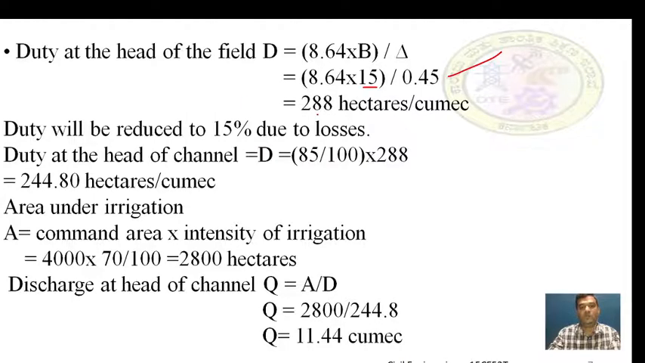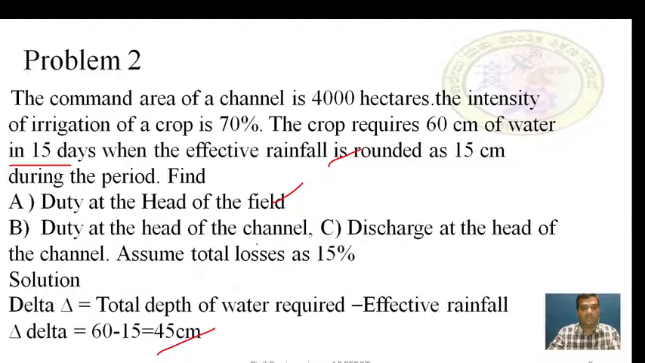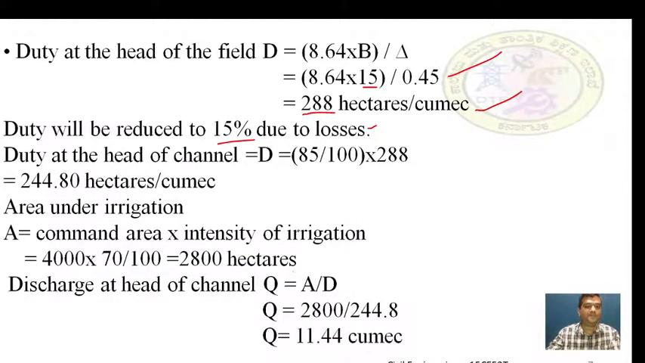Duty is equal to 288 hectares per cubic. Duty will be reduced by 15% due to the loss. You have to reduce this 288 hectares per cubic to 85% because 15% is due to the loss. It is given in the question: assume total loss as 15 centimeter. Hence, you have to reduce the duty by 15%, and the remaining 85% we should consider.